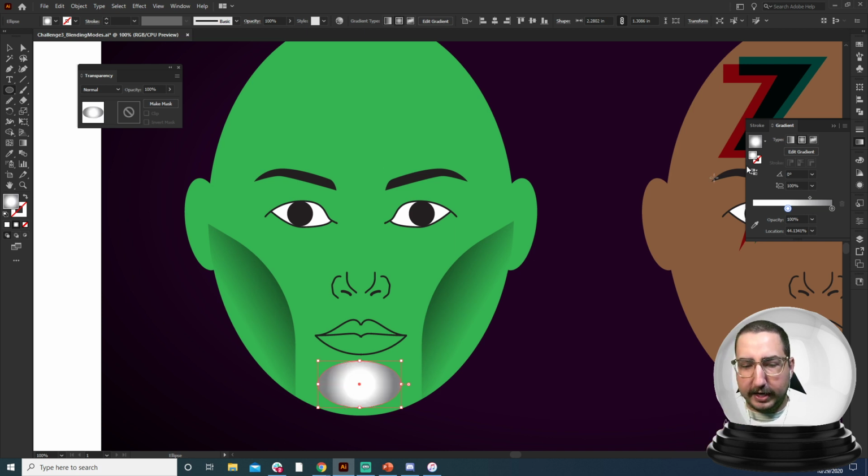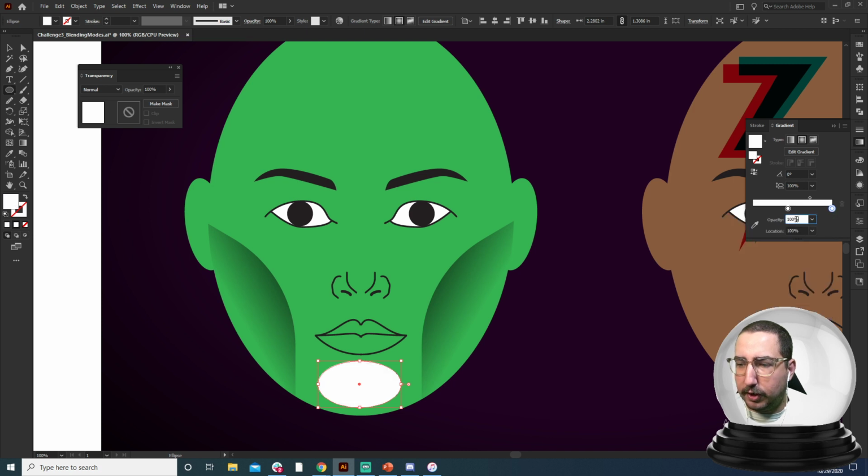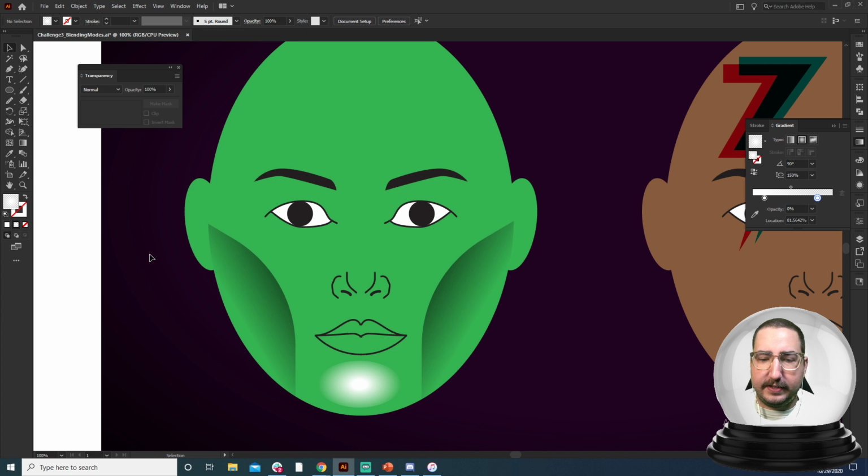So we're going to do a radial gradient just from the center here. And instead of going to a color, we are going to shift this to white and take the opacity on this all the way down to 0. So now you can see we've got this nice kind of soft gradient. Let's pull it in just a little bit, and then we can actually squeeze it down and change this to 90 degrees. So it's going to push it over there and kind of squeeze it down. So now we have this nice white, and here's the problem. It's too white. It's too glowy.